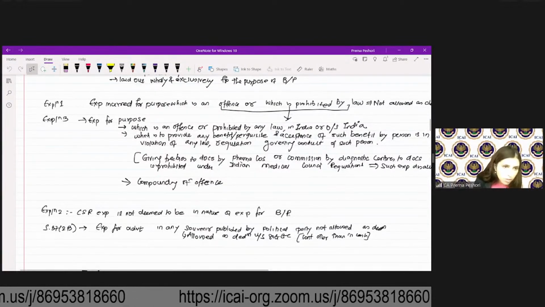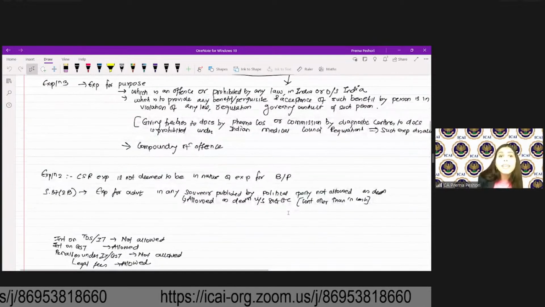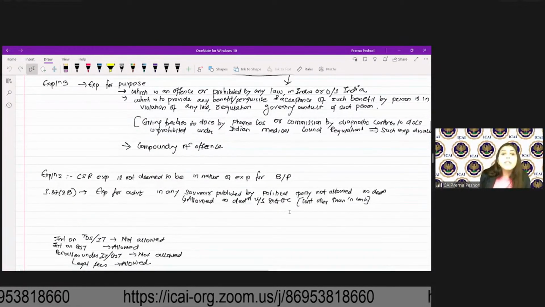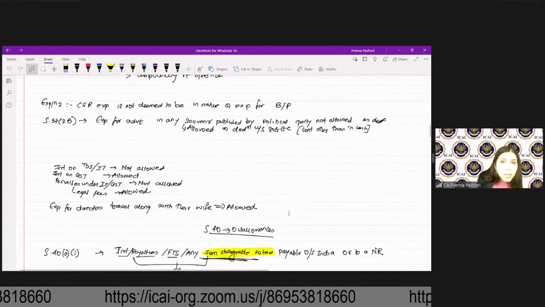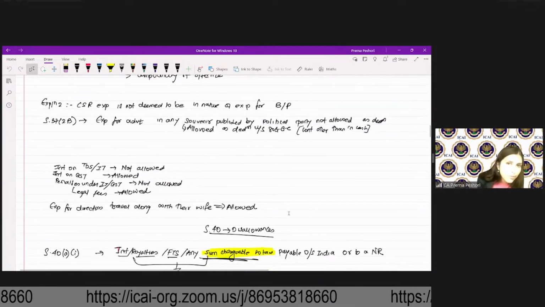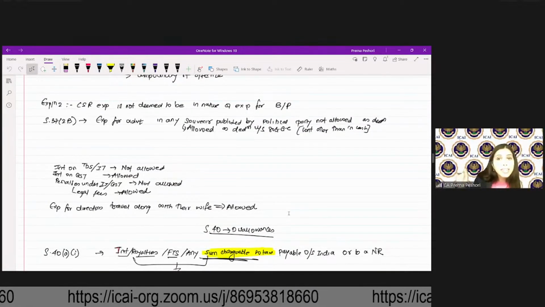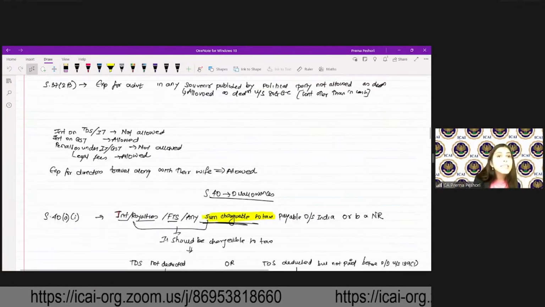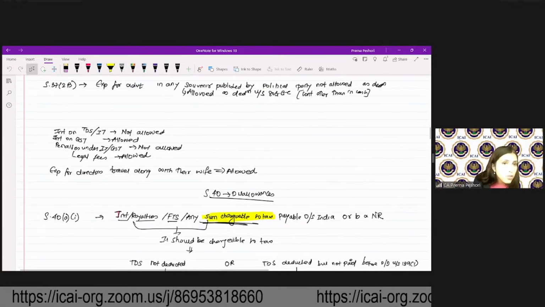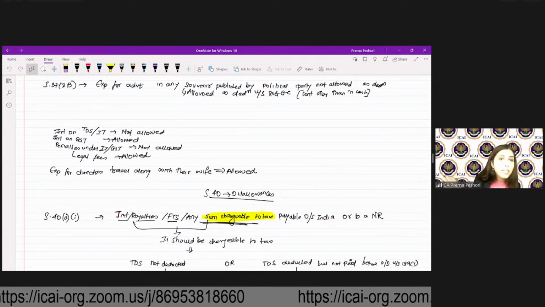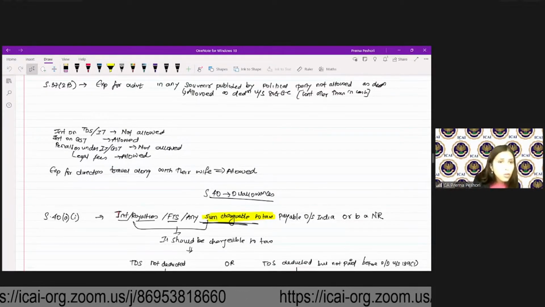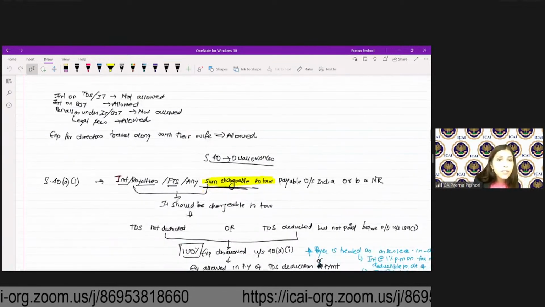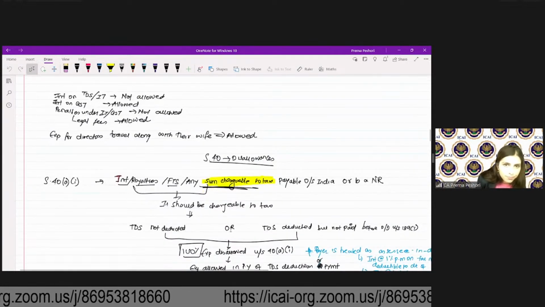Compounding of offense not allowed. CSR expenditure is not allowed under 37. Expenditure for advertisement in any souvenir published by political party is not allowed as deduction. It is allowed as deduction under 80GGC if the contribution is other than cash. Interest on TDS, interest on income tax is not allowed; interest on GST is allowed. Penalties are not allowed. Legal fees are allowed. Expenditure for directors traveling along with their wife are allowed.